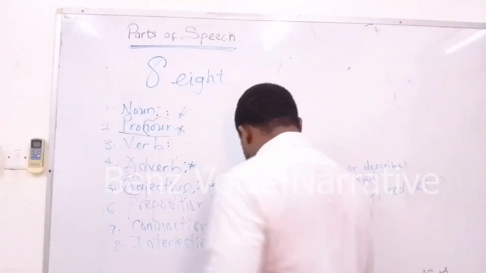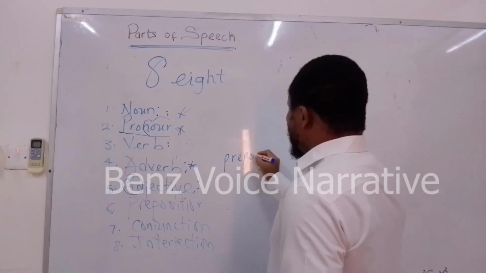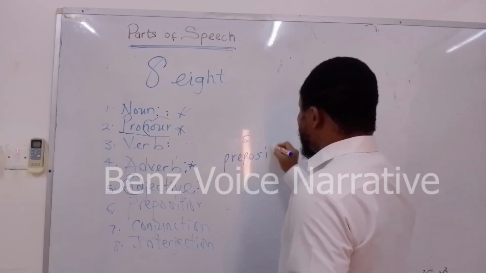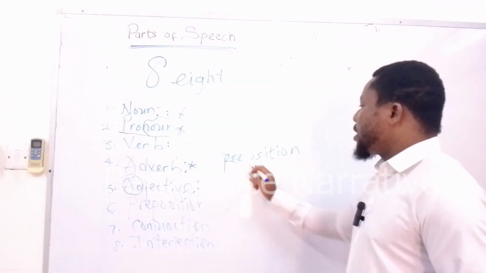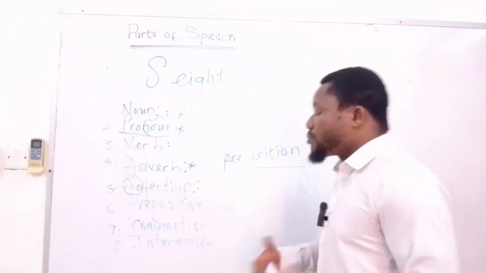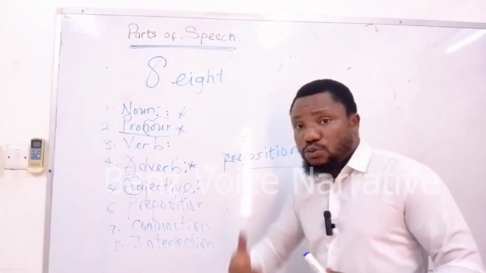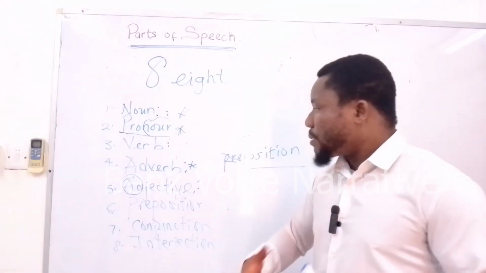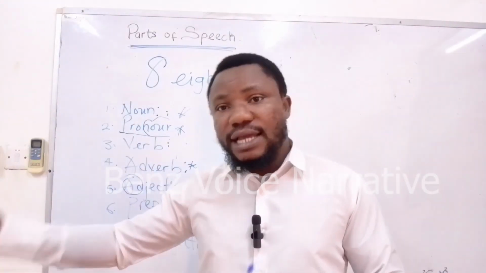All right, so let's go to preposition. Now, to understand the meaning of preposition, number five, preposition, let's cancel the word pre. If you cancel the word pre, you're left with position. So, prepositions are words that show the relationship or the position that a word has to another. Or prepositions are words that show the relationship that exists between one word and another.